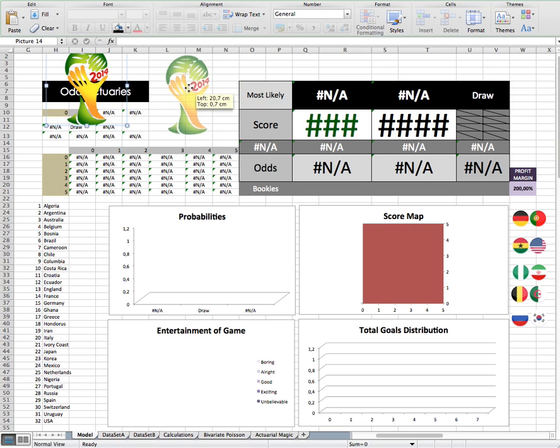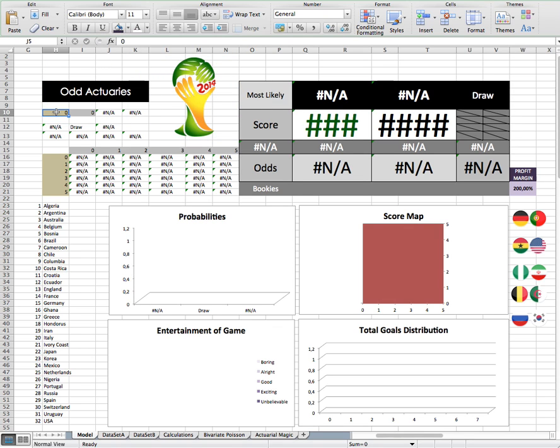Oh, don't want to move our little icon. It's there for decorative purposes.